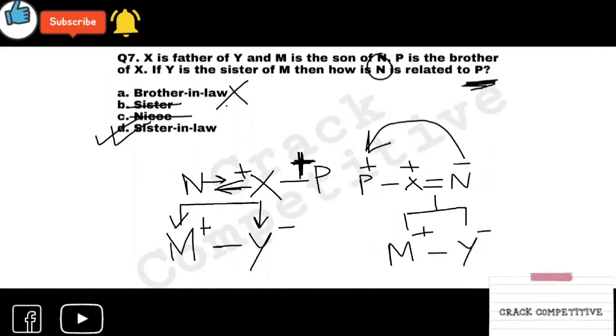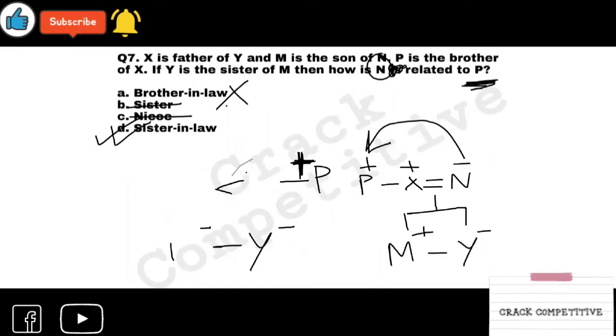It's a good question. Actually, it is a bit of advanced level also. It's a basic class, but we are proceeding towards the advanced also. So this question is very, very good. How is N related to P? N is the sister-in-law of P.